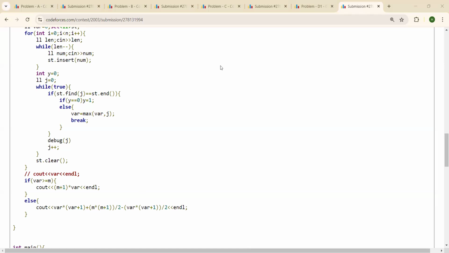The doubt is, in your loop, if you break on the second time, then for 0, 1, 4, 5, wouldn't you get max as 3? 0, 1, 4, 5, 2, 3. Yes, I will get max as 3 only. How for 0, 1, 4, 5 are you able to obtain 6?